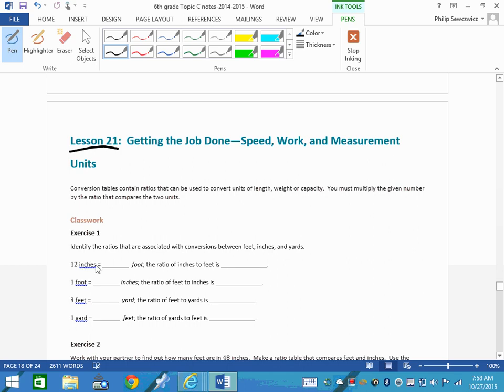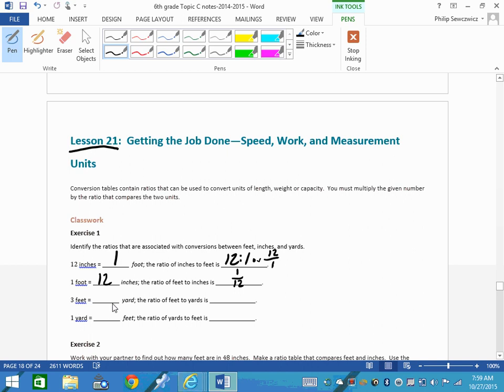Like for example, it's 12 inches. How many feet is that? 12 inches is 1 foot. So the ratio of inches to feet we say is 12 to 1. Remember, you could write it as a fraction as well, 12 over 1. So either way is fine. I'm going to write them out as fractions, though, because that's what we use to solve them. So a foot is how many inches? 1 foot is 12 inches. So the ratio of feet to inches is 1 to 12.